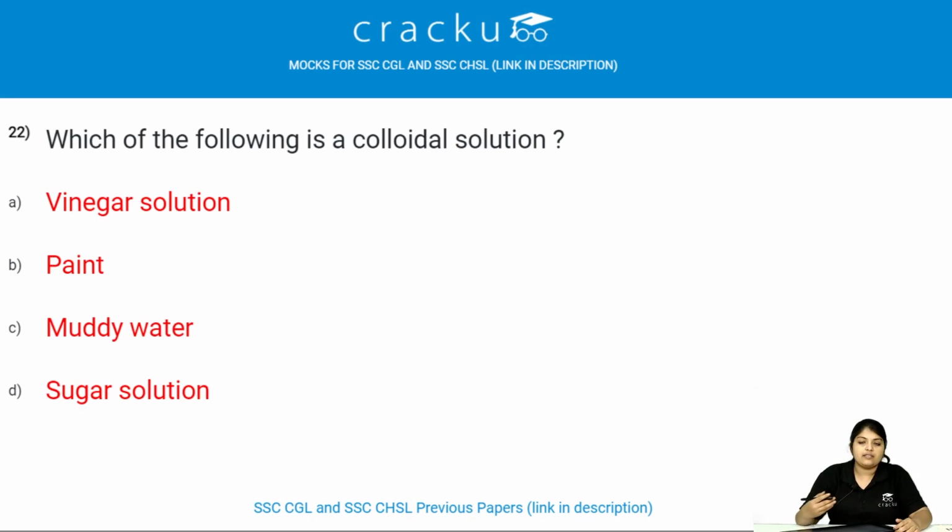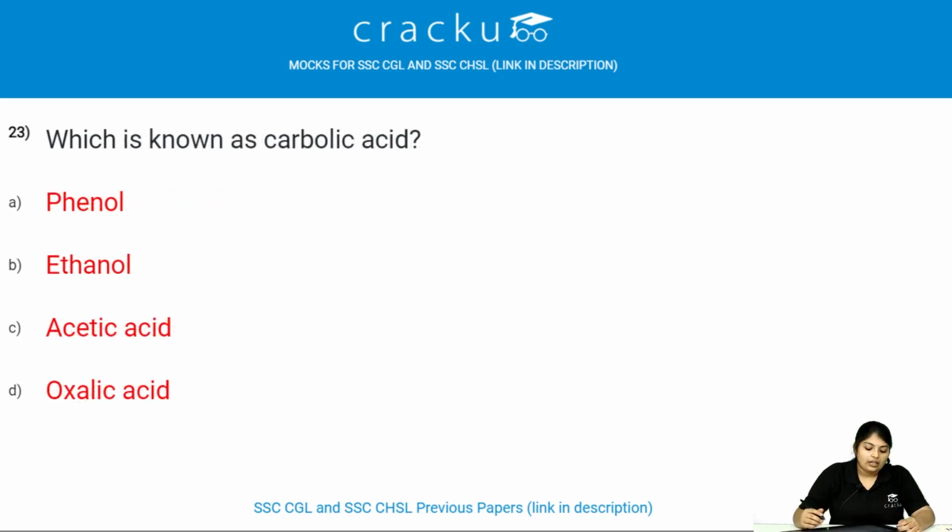Which of the following is a colloidal solution? Paint is a colloidal solution. In a colloid, particles of one substance are mixed and dispersed with particles of another substance, but they are not dissolved in it. So in paint, the liquid is dispersed into the other liquid to form the binding medium and solvent solution.